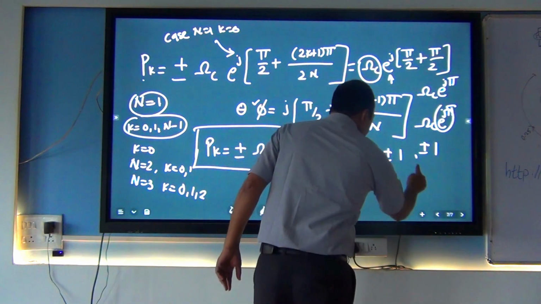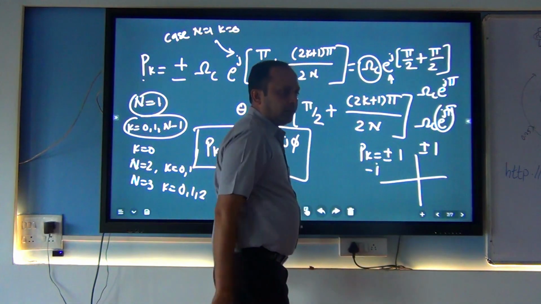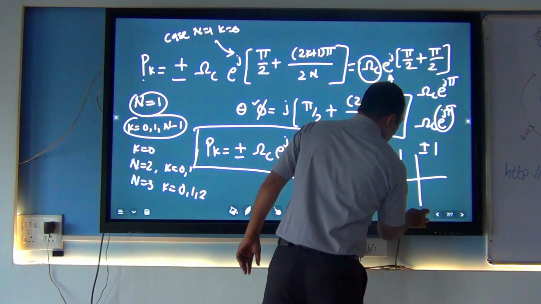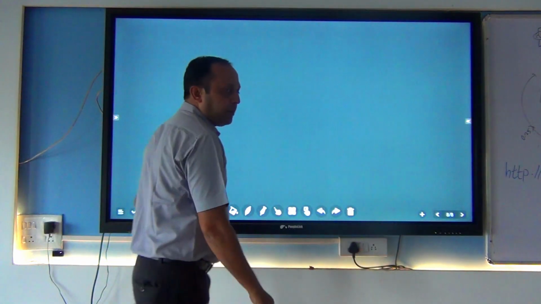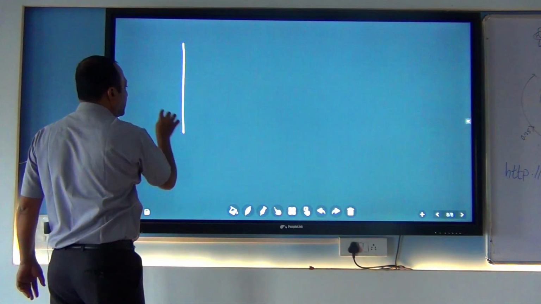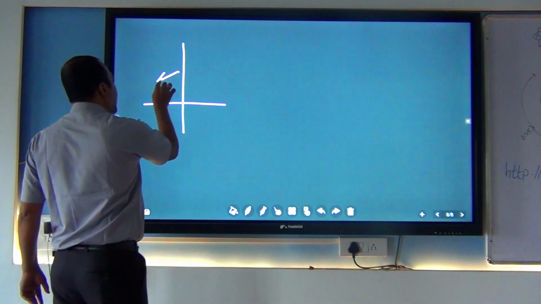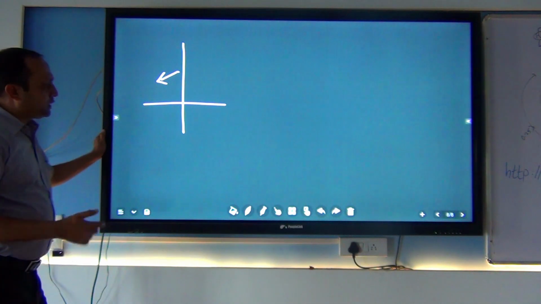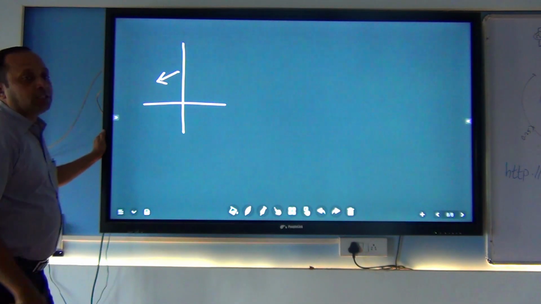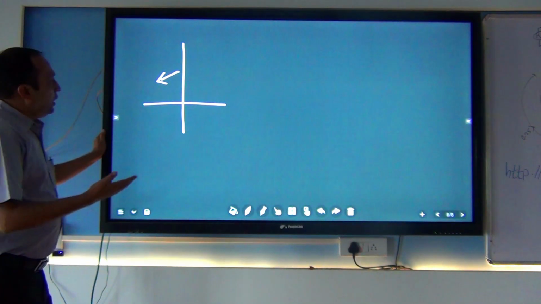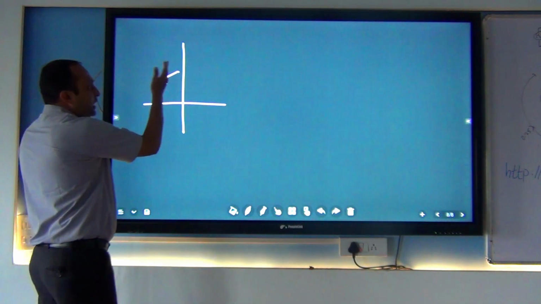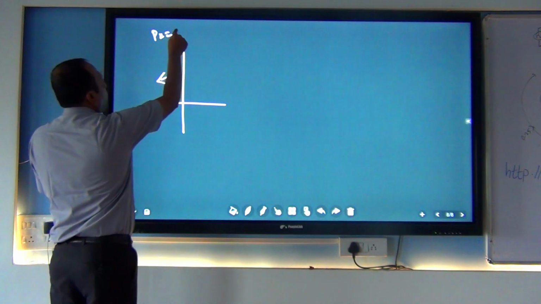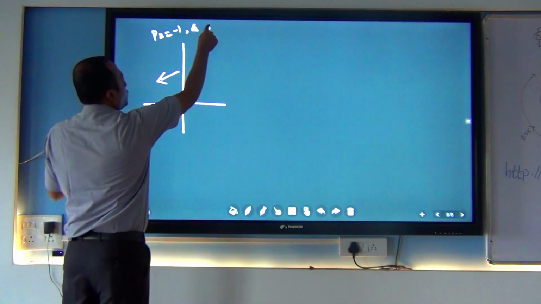Now what happens? We want a stable filter. What is the condition for a stable filter? When we want a stable filter, the poles are always in the left hand side of the S-plane. When it is the left hand side of the S-plane, we have two values, p is equal to -1 and p is equal to +1.